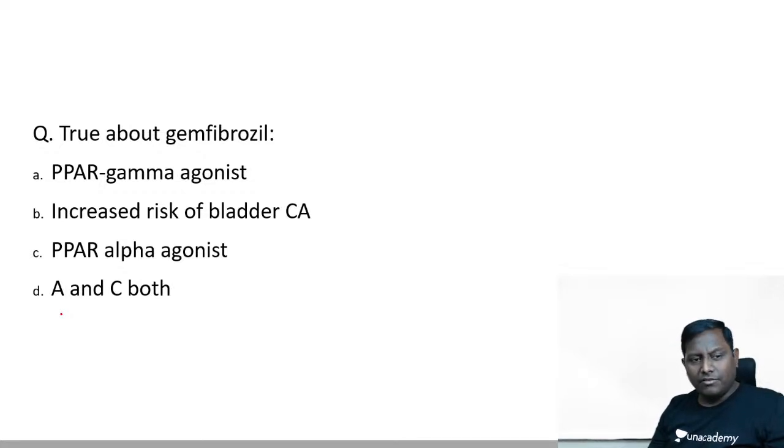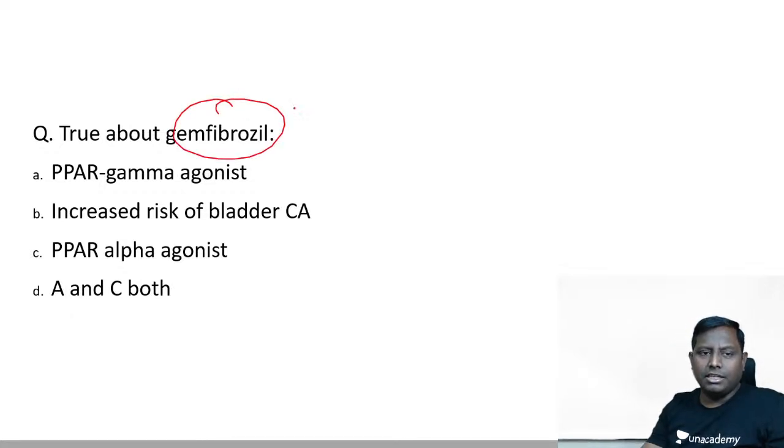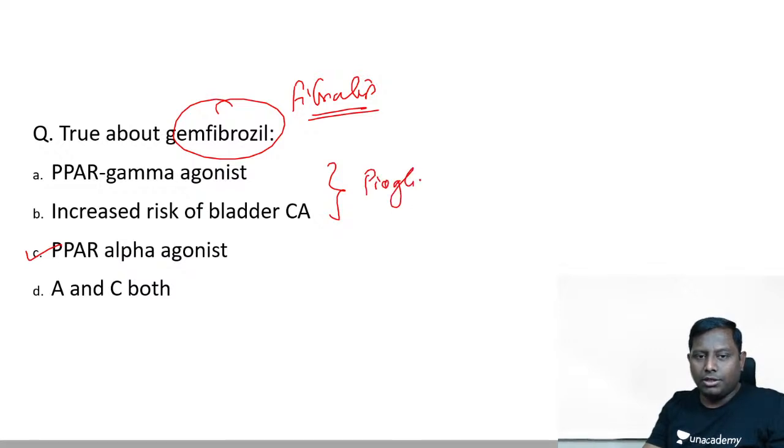Many students are having different answers, but I think I have already clarified these are the 5 rates, okay? It's not that difficult. And this is going to be the PPAR alpha agonist. PPAR gamma and this one, they both are associated with a single drug, that is pioglitazone. Pioglitazone is the one PPAR gamma agonist, okay? We have others like rosiglitazone, but they are not used. So A and C cannot be the answer.